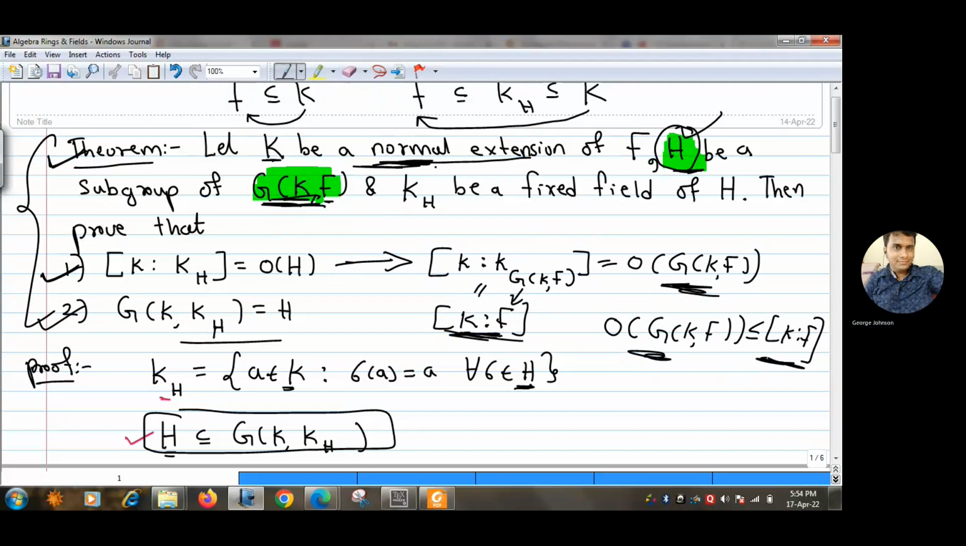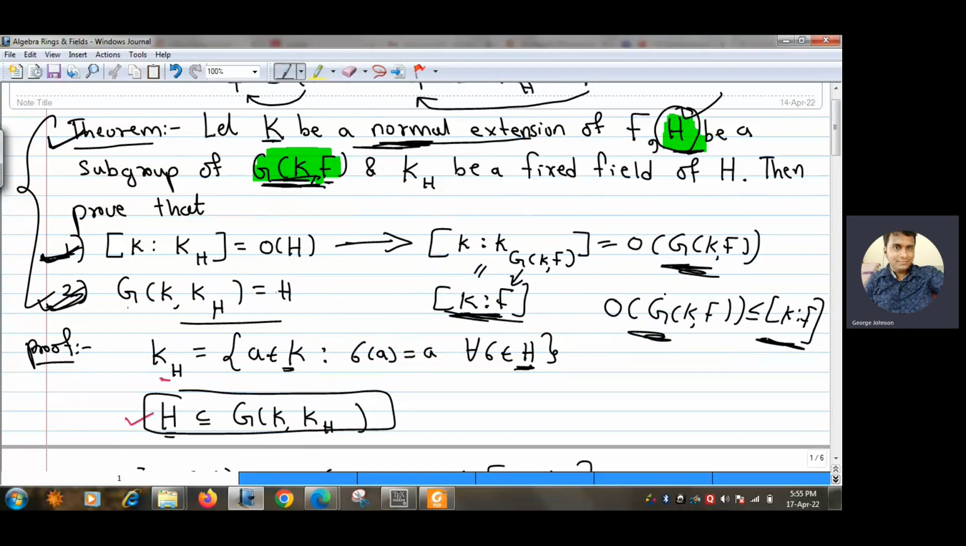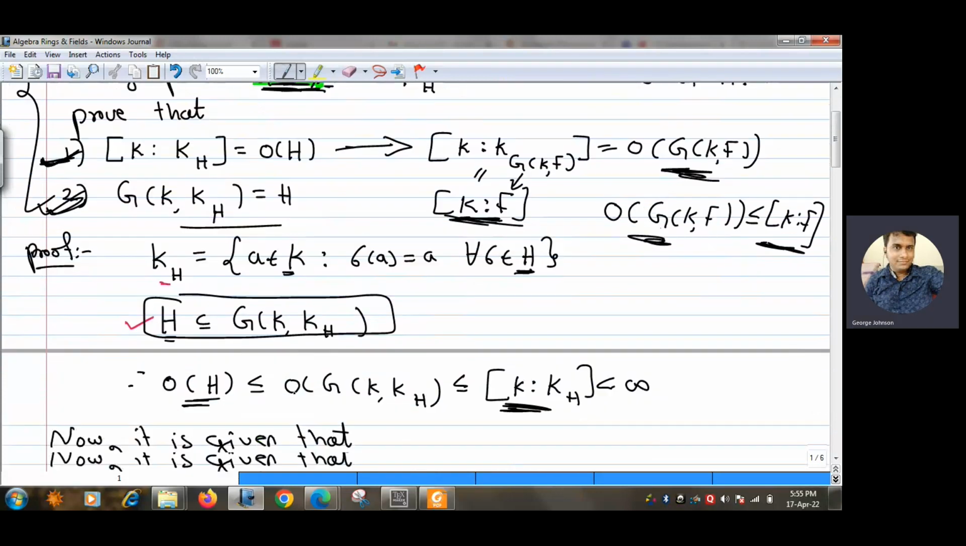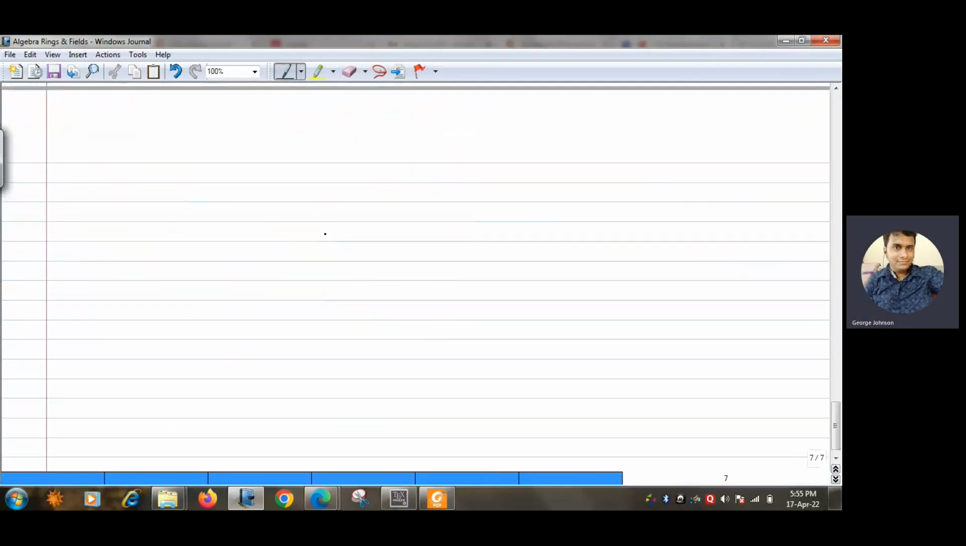So if K is a normal extension, there is equality in this result: the order of G(K/F) is the same as the dimension of K over F. Also, here we can observe that K_H is nothing but F, so we don't get anything new from the second equality, but from the first one we get that the order of G(K/F) is the same as the dimension of K over F. Now that we have seen that remark, let us go to the next theorem.